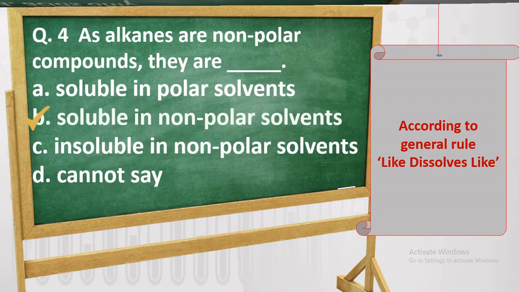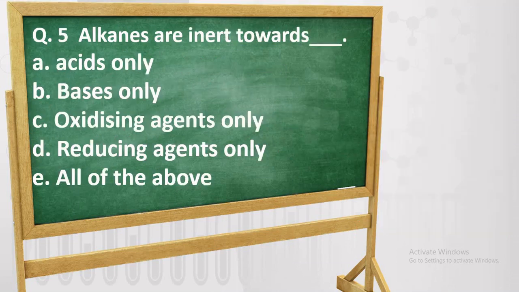So the next question: alkanes are inert towards acids only, bases only, oxidizing agents only, reducing agents only, and all of the above.